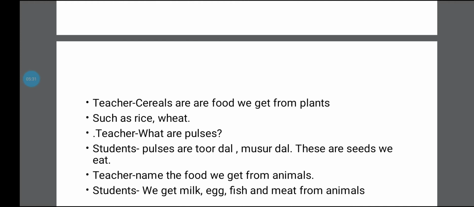Teacher said, now tell me, name the food that we get from plants. Students said, we get milk, egg, fish and meat from plants.